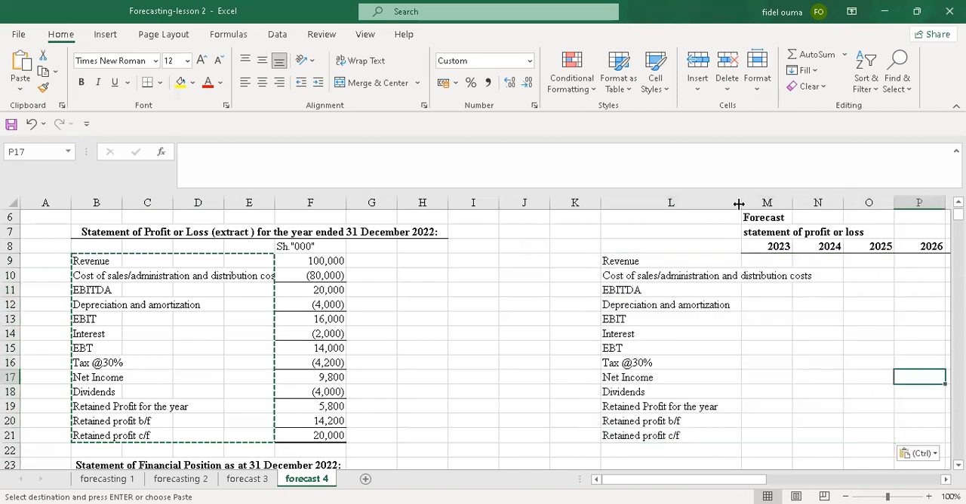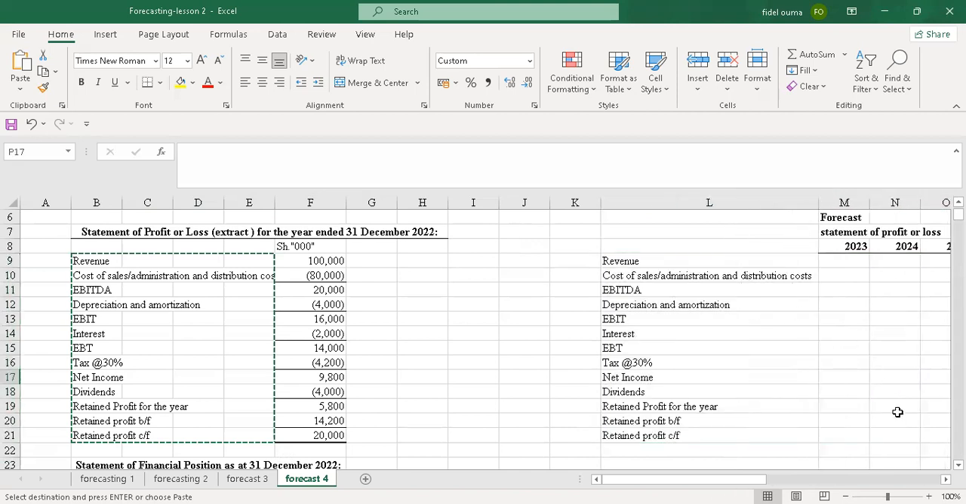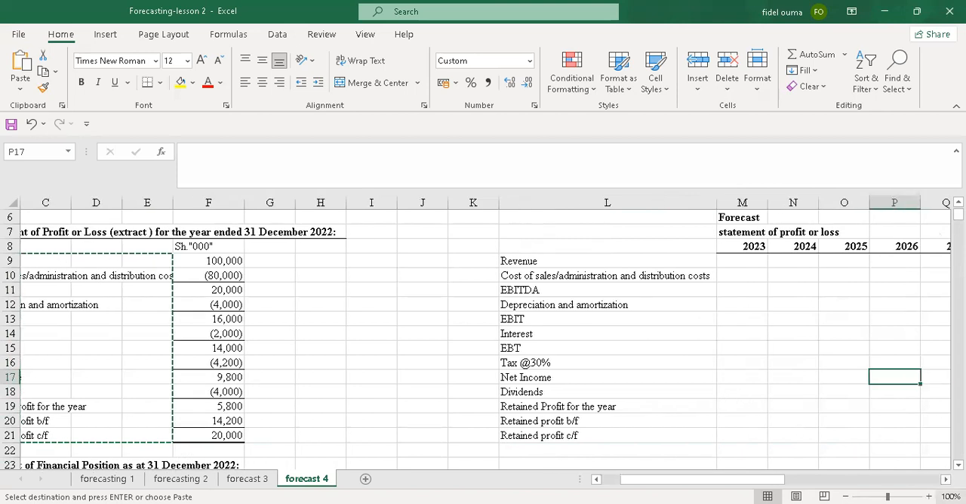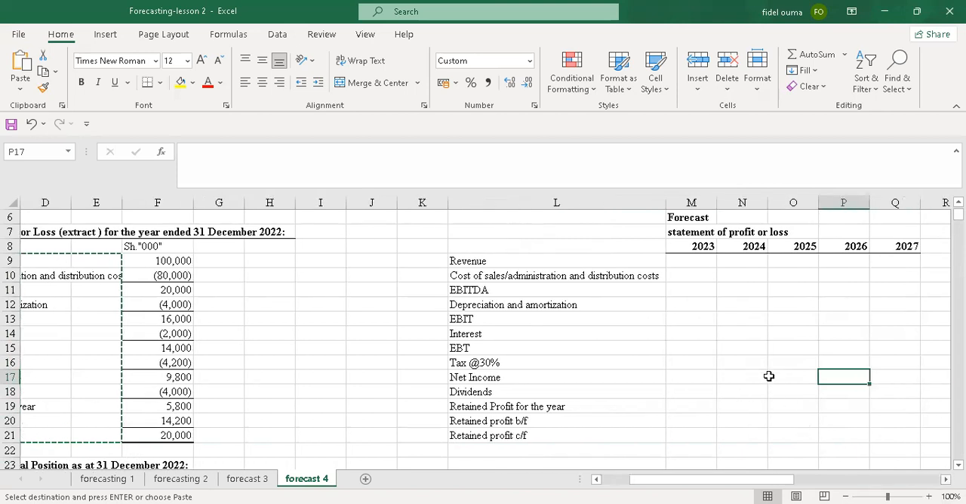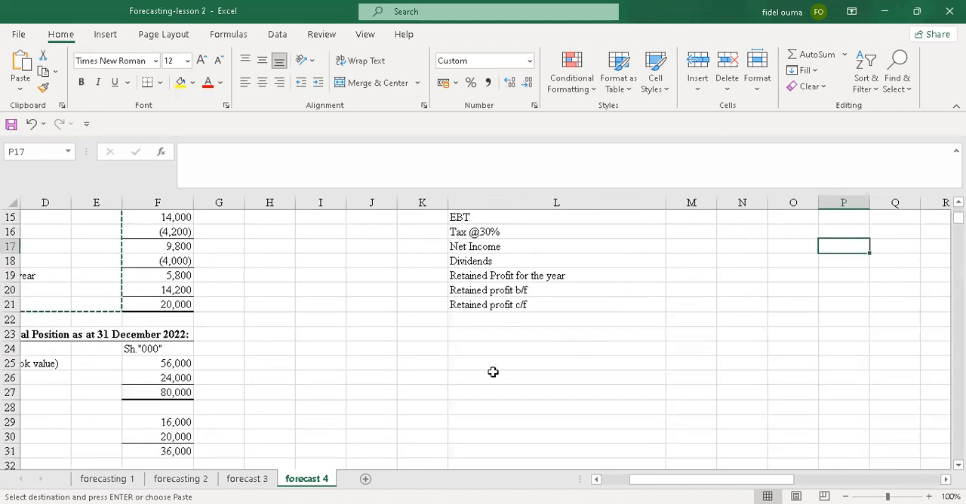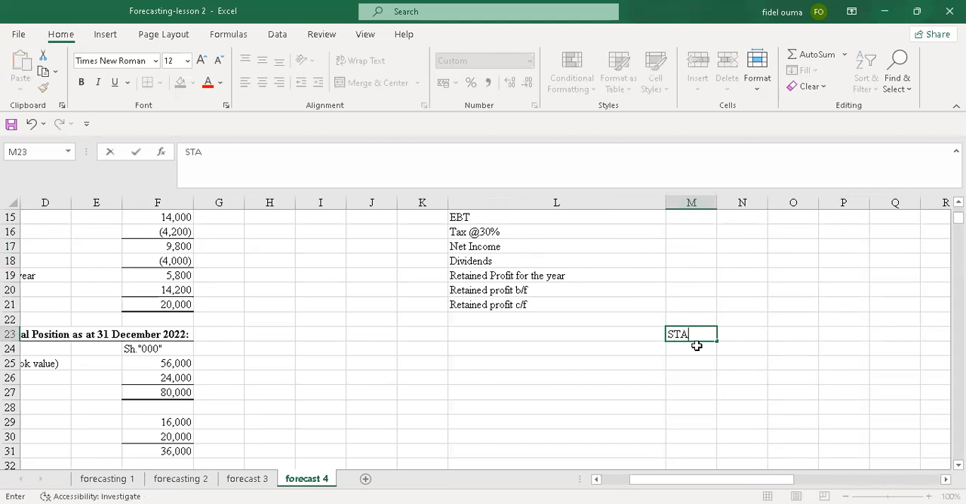So I'll extend that a little bit. So the values here are in thousands, so you will note that. Another thing I'll do here, I'll also do a forecast statement of financial position. Yeah, so I'll do a forecasting.